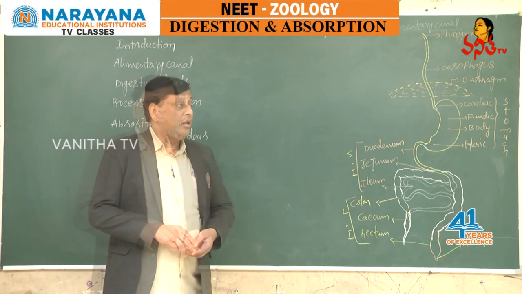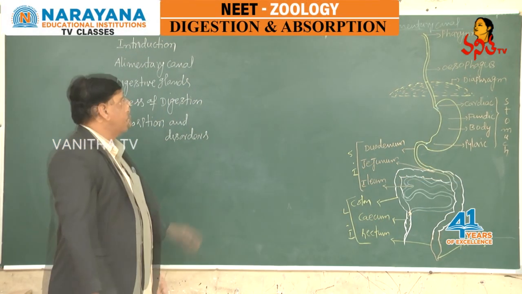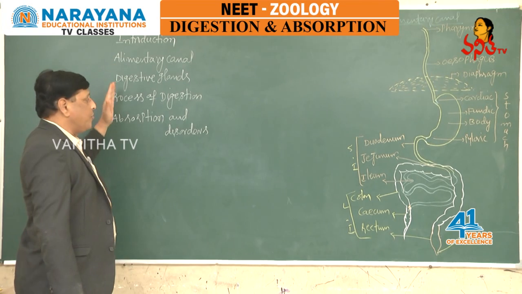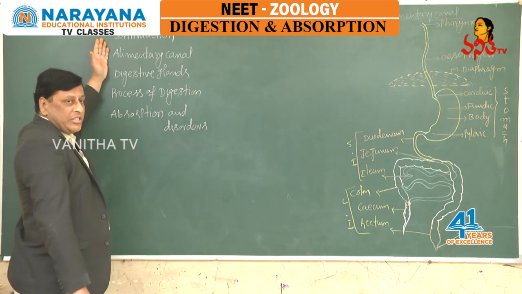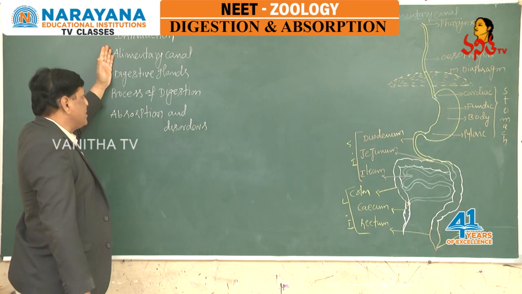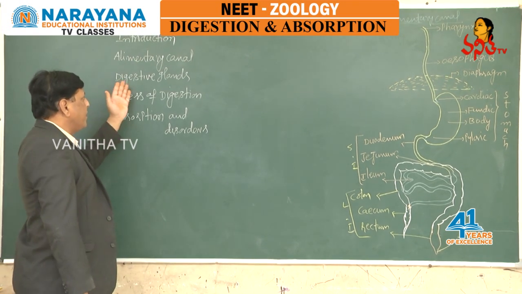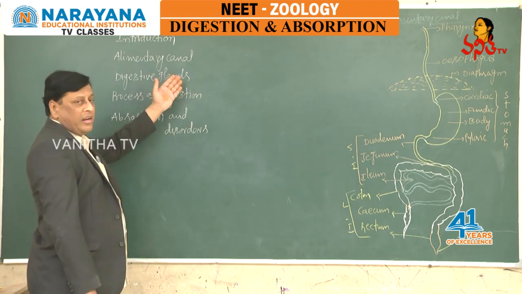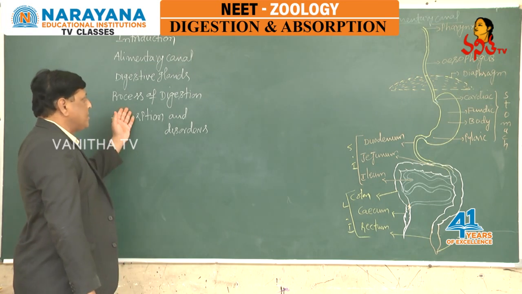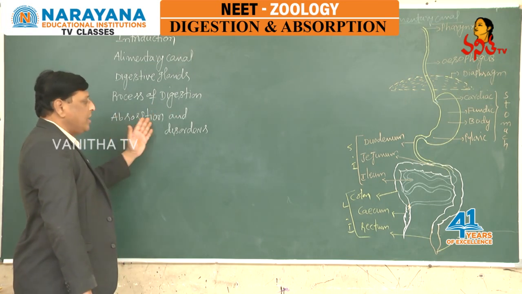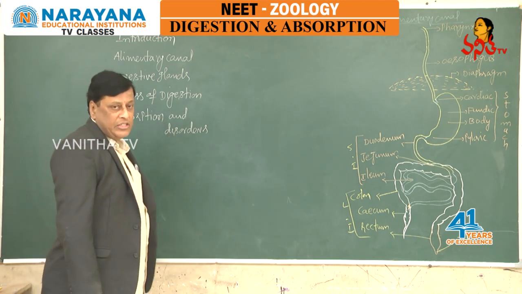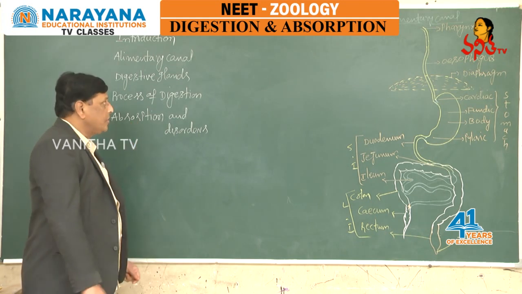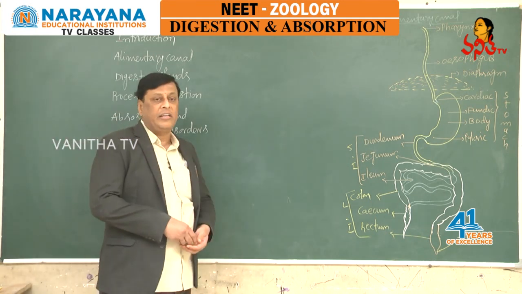Good morning, students. In human physiology, today we are going to discuss digestion and absorption as our chapter, in which we have to discuss these subtopics in detail: introduction of the digestive system, the structure and histology of the alimentary canal, the different digestive glands, the enzymes released and their function, the process of digestion, absorption, and disorders related to the digestive system. These are the subtopics we have to discuss in detail. First of all, let us see the introductory part.